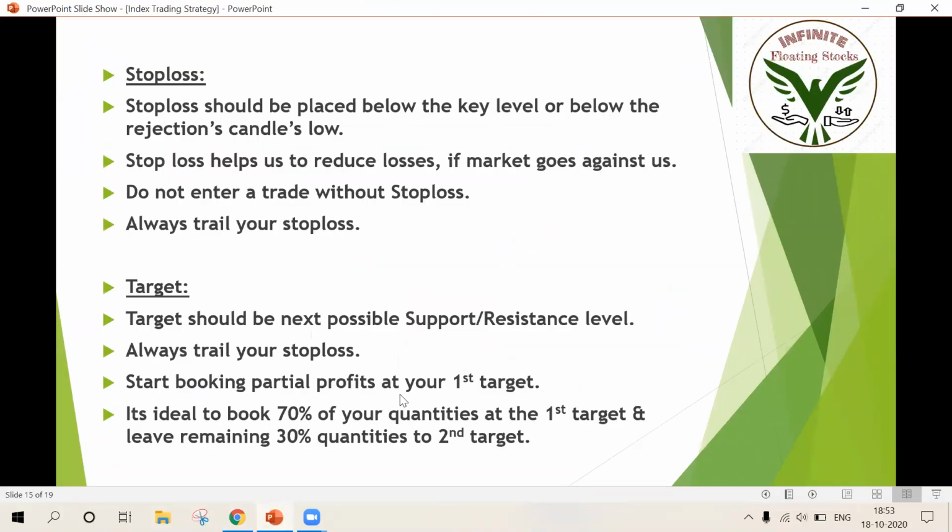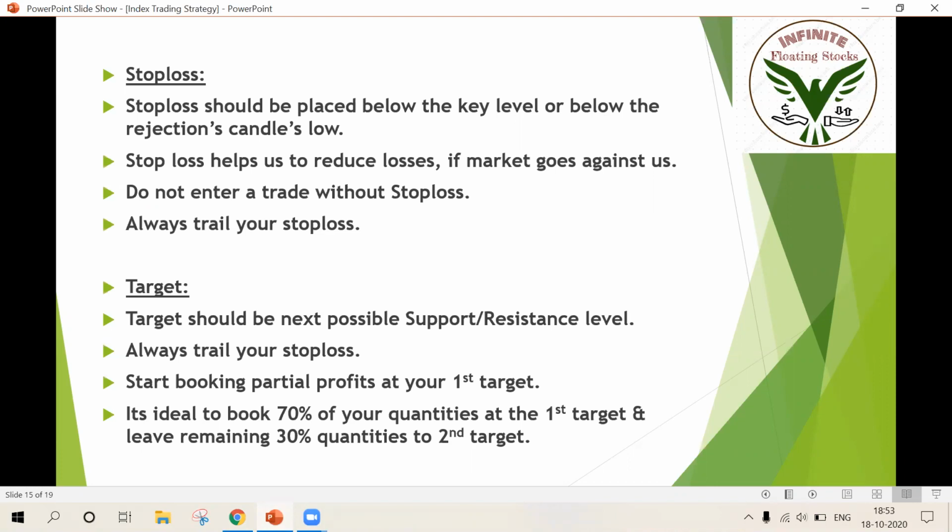And start booking partial profits at your first target. It's ideal to book 70% of your quantities at the first target and leave the remaining 30% to the second target. For example, if you're entering with 1000 quantities, 700 quantities should be booked at the first target, which is nothing but the nearest support and resistance level, and the remaining 30% should be booked at the second target, which is the second nearest support and resistance level.